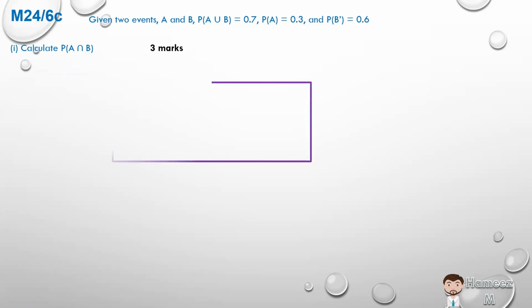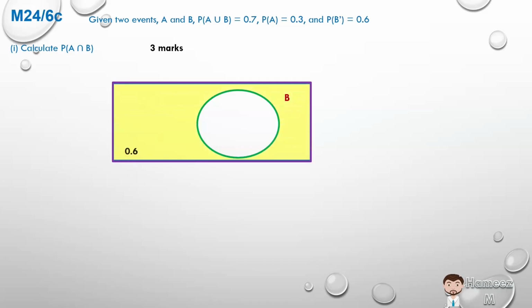So let's make a little sketch. We bring up the universal set as a rectangle of all probabilities, and we put a set showing B, that event. Now, if we look at the first line above, what do we know? We know the probability of B complement, not B. So let's shade that in yellow. And that probability is 0.6. So we know that the yellow area plus the white area gives us the entire universal set.